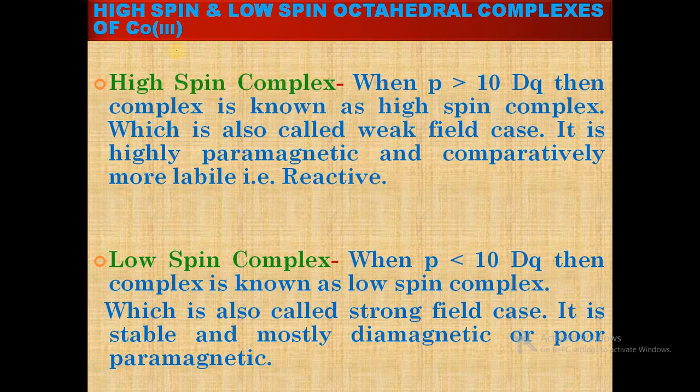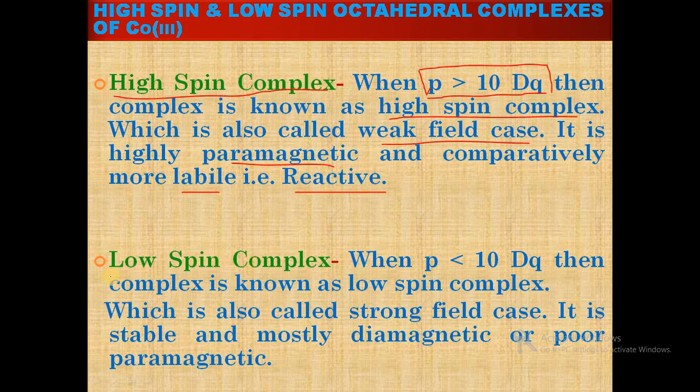But first we will see what the high spin complexes are. When pairing energy is greater than 10 Dq value, then the complex is known as a high spin complex, which is also called the weak field case. It is highly paramagnetic and comparatively more labile, that is, reactive. So in the case of high spin complex, the main condition is pairing energy greater than 10 Dq value, and